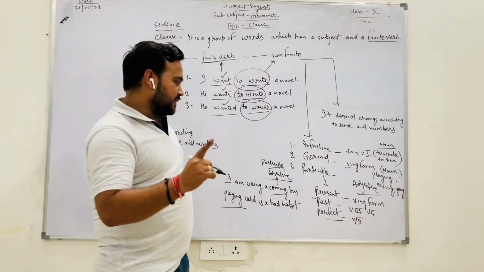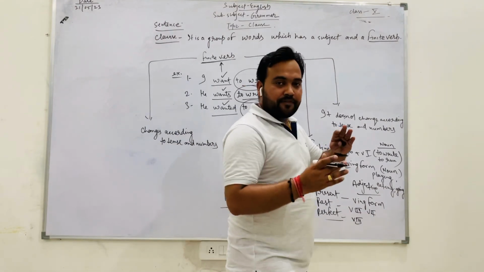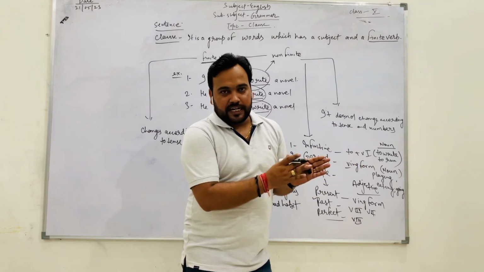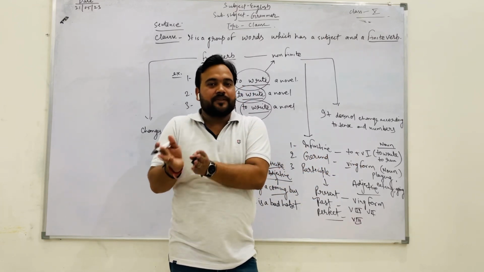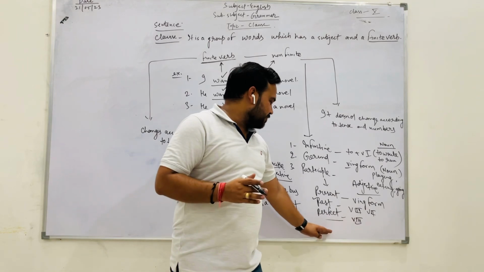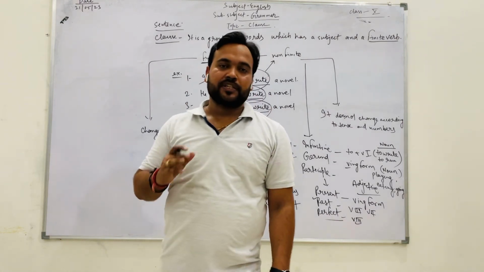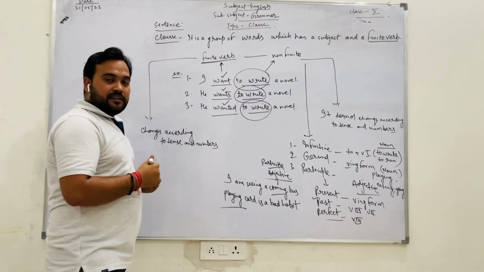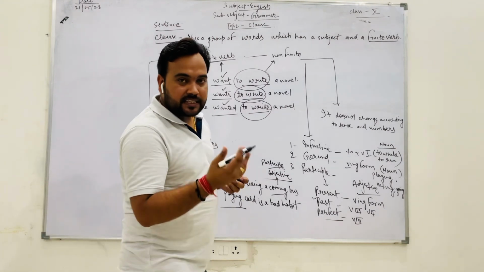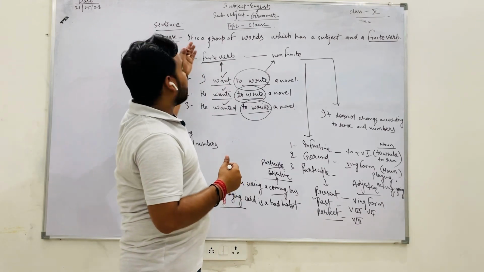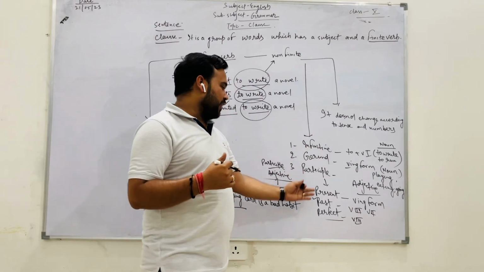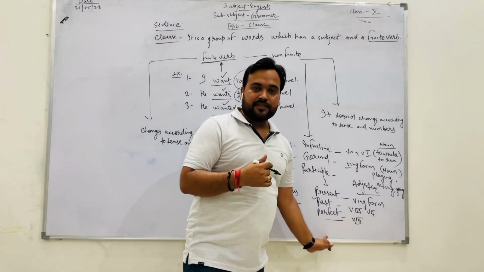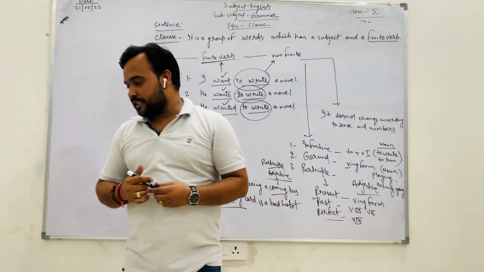Means if any work has been finished and after that you start doing something, in that case the perfect participle is used. So this is the basic way to understand the things.